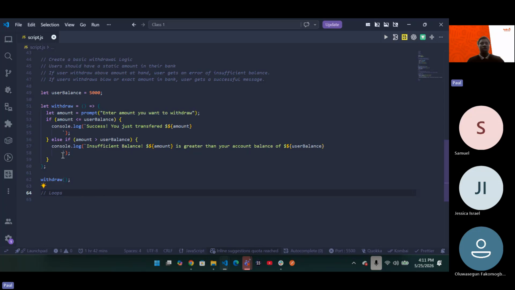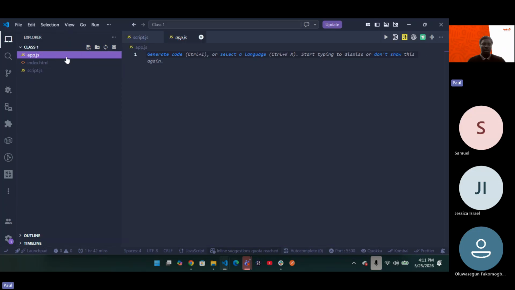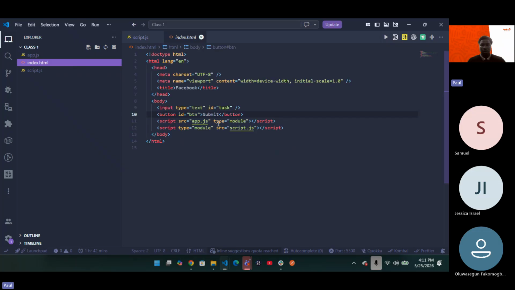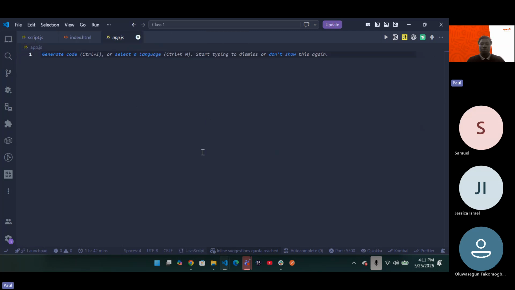For instance, I'm just going to go to the app.js file. In my index.html, just remove this script for a while. Good. Let's go to app.js and let's talk about loops. Now, when we talk about loops, what exactly do we mean by loops?